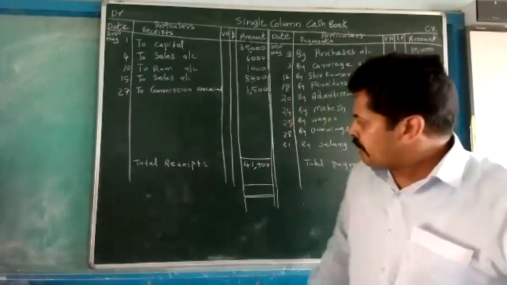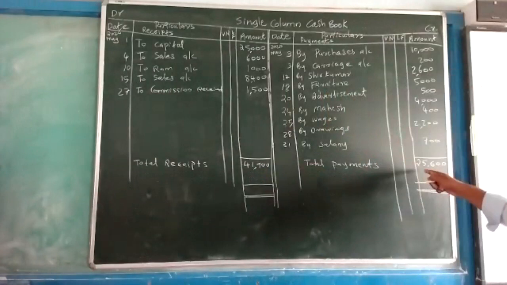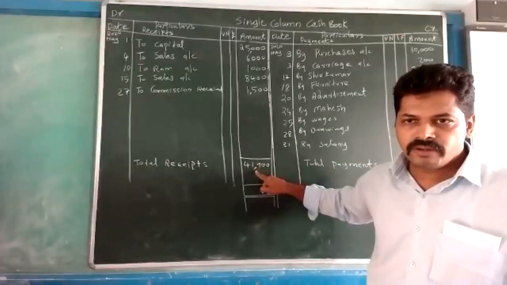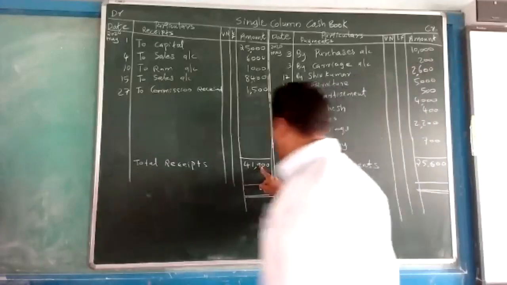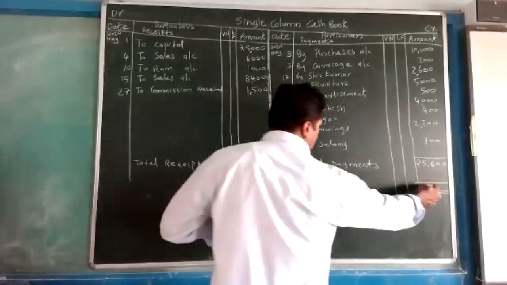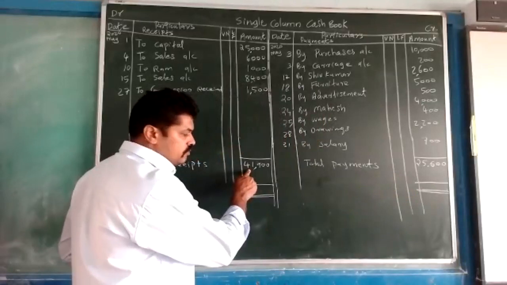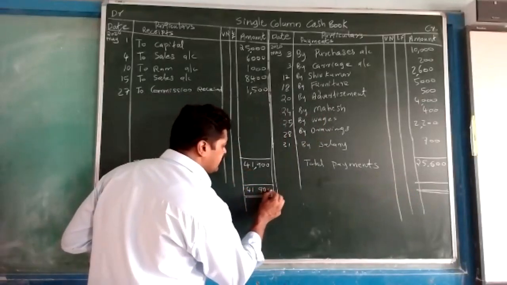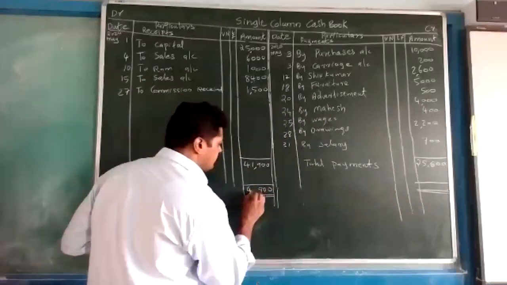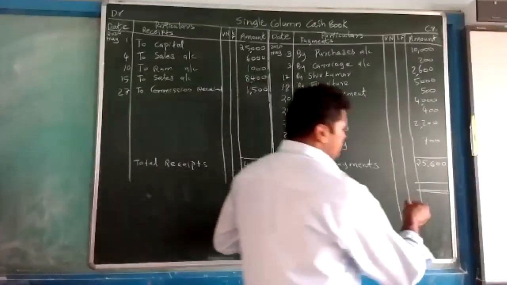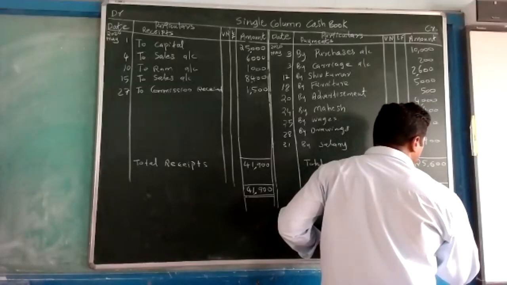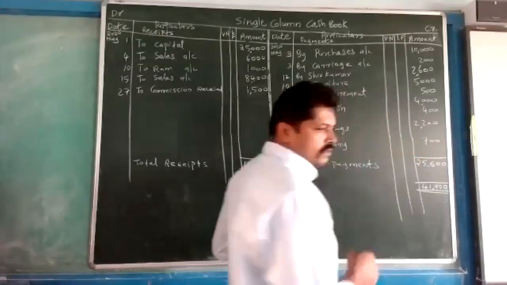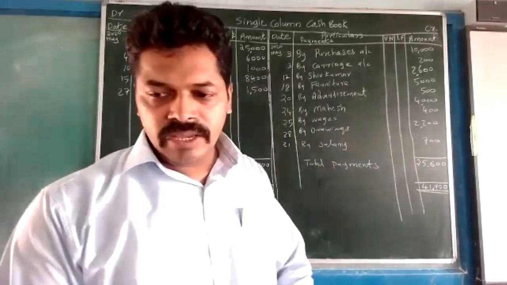Then we are comparing this amount and this amount. In this, which amount is more? This is more, the receipts, 41,900. We have to write this highest amount on both sides. 41,900 we are writing here, and here also 41,900.